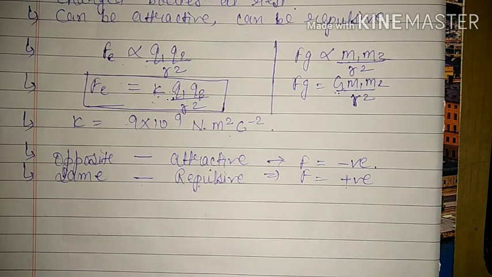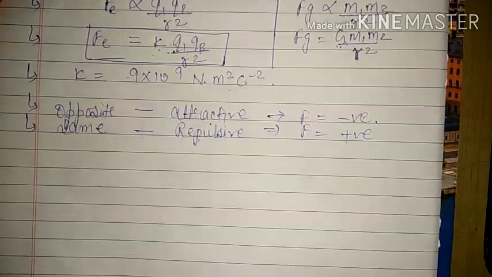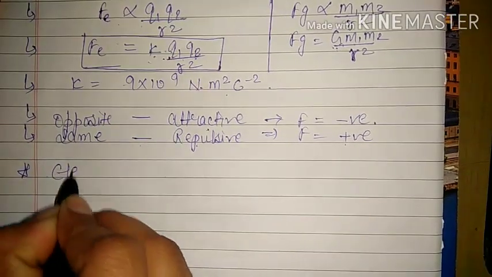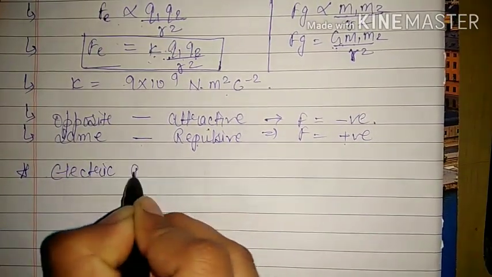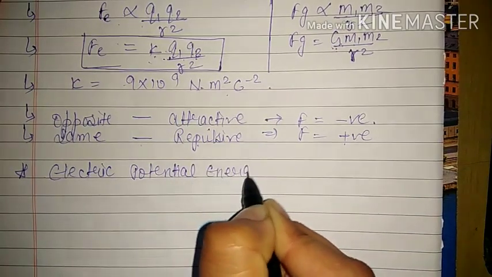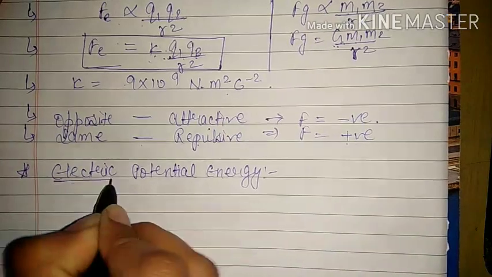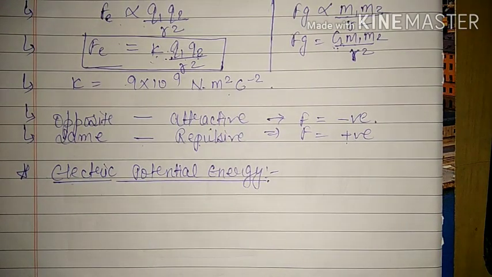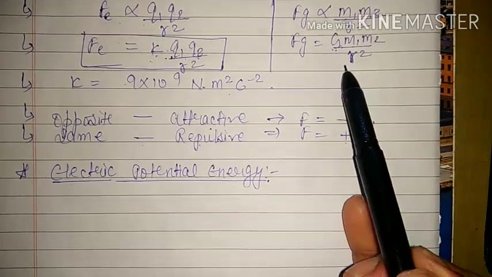Now after this concept we can start our topic, that is electric potential energy. First, electric potential energy. Okay, so what we were discussing, here we have seen that it is inversely proportional to R square.